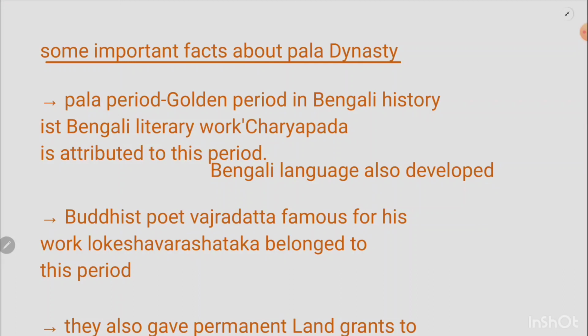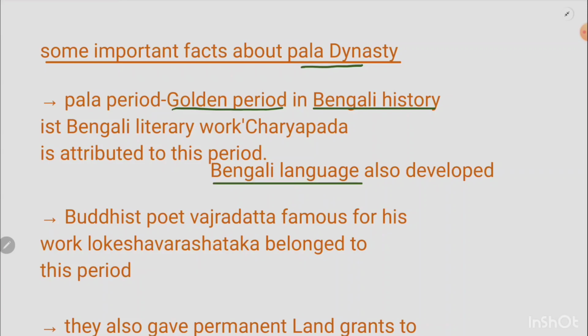Now the most important fact about this Pala dynasty is that it is known as the golden period in Bengali history. Why? There are many things attributed to this. Why the golden period in Bengali history? Because, first thing, the Bengali language developed.